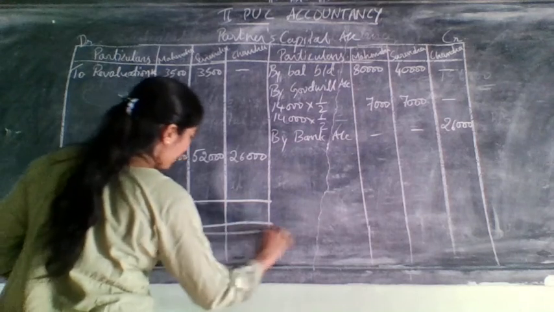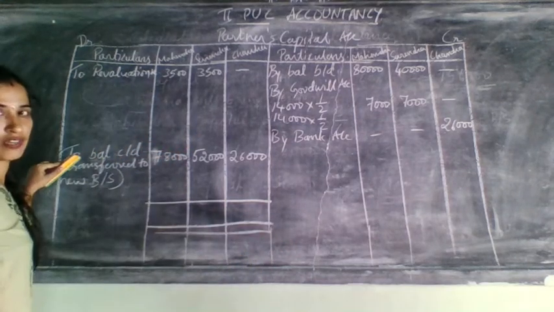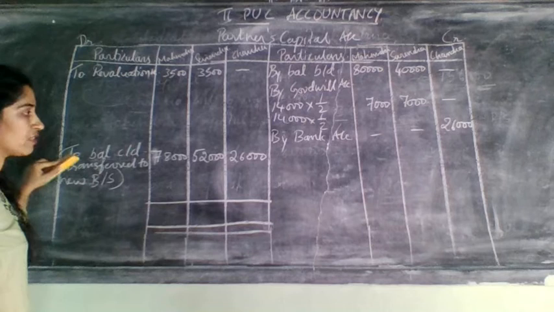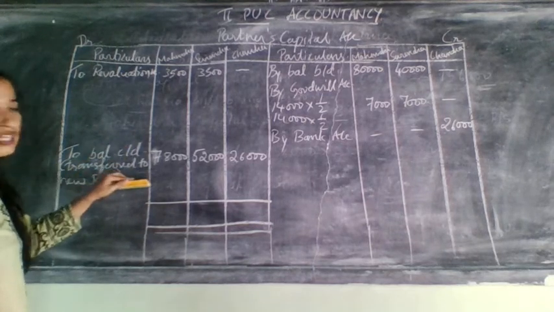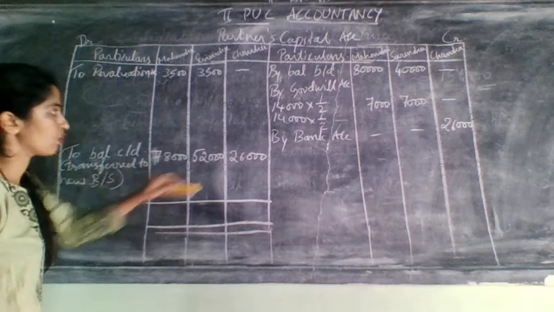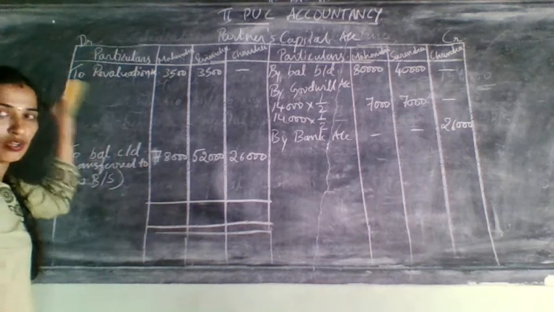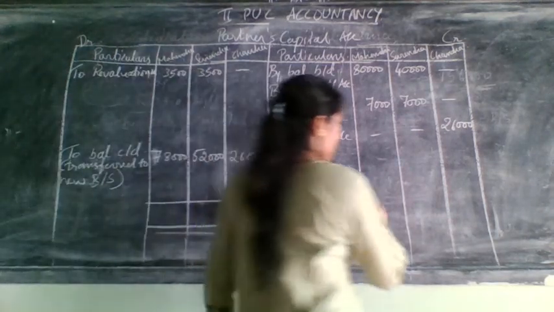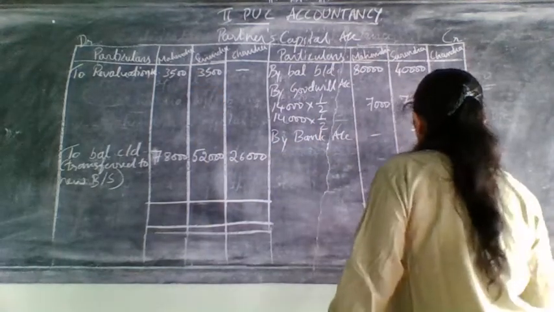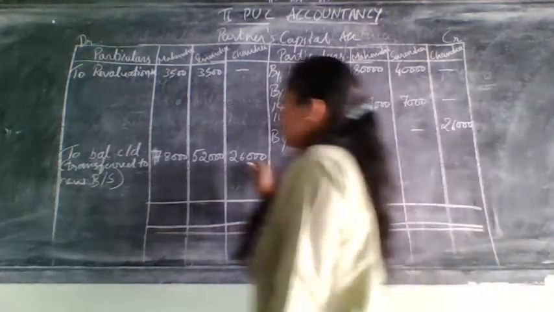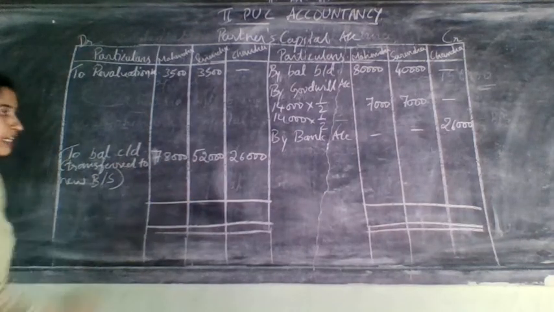Now this is what you need to do here. So balance, remember student, balance carried down is always the last entry in the account. That's why you need to write it last only. Leave space in the middle, no issues at all. All other adjustments should be done in between that only. So write balance carried down as a last entry.